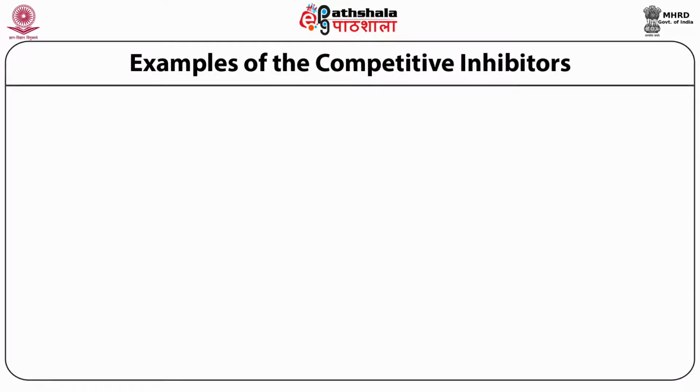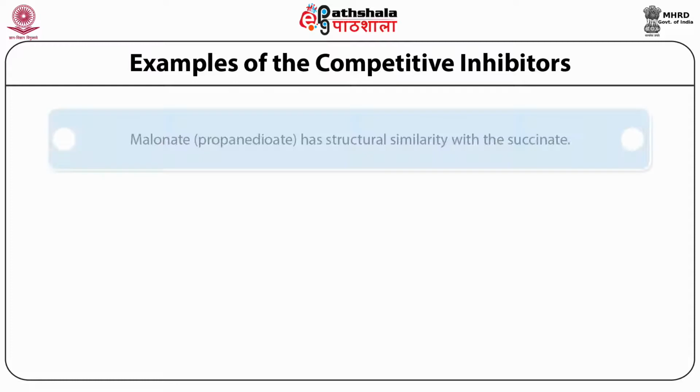Another example of competitive inhibition is malonate. If you see malonate and succinate, if you remember, succinate is an intermediate that is formed in the TCA cycle, and it is converted into fumarate with the help of an enzyme known as succinate dehydrogenase. So malonate is structurally similar to succinate, but the difference is malonate lacks the CH2CH2 group which is